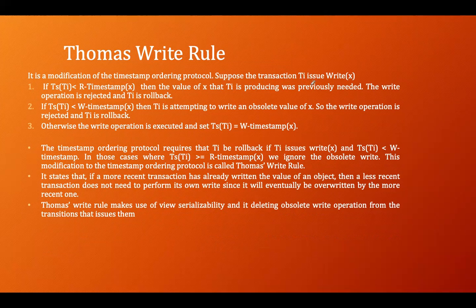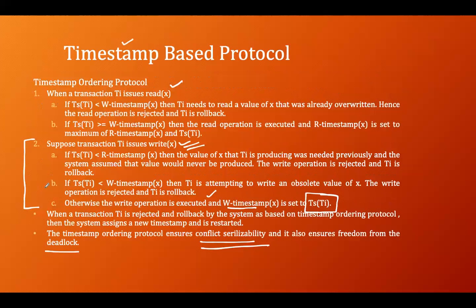Suppose that TI issues a write request that can be allowed. What Thomas says: if the timestamp of TI is less than the read timestamp of X, then the value of X that TI is producing was previously needed, so the write operation is rejected and TI is rolled back. So the first rule is the same as the rule given.